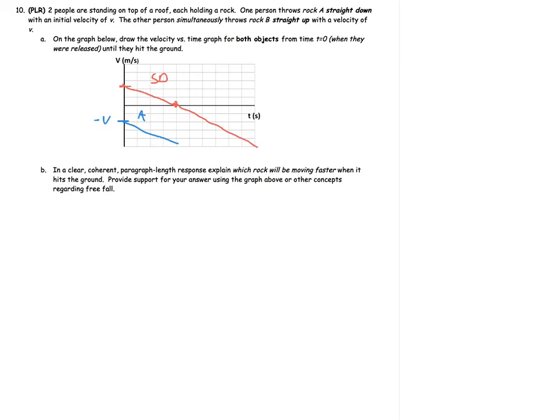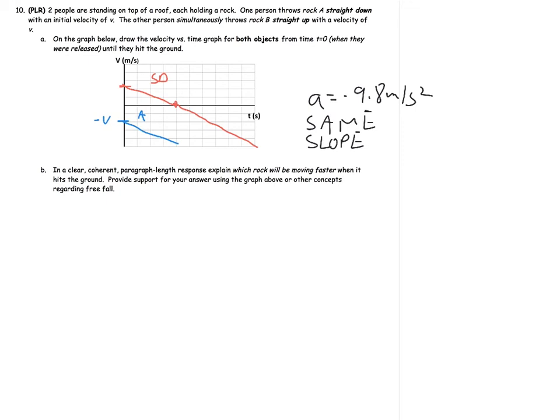One thing we should notice is both of these objects are accelerating down at 9.8 meters per second squared. So the slope of the two lines, and obviously it's not easy to get this perfect, but they should be relatively the same. In theory they are exactly the same, but obviously it's a little bit difficult to draw that. So it should look something like that.